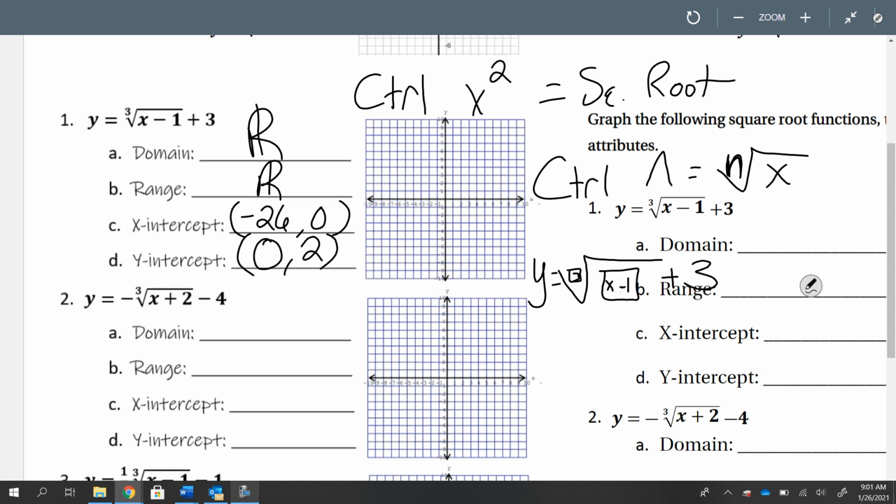We're going to get some big numbers here sometimes for the x and y intercepts. They might be weird, they might be decimals, okay? You just got to keep clicking, all right? And that's it for cube root, all right? So let's move on to number 2. Scrolling down.